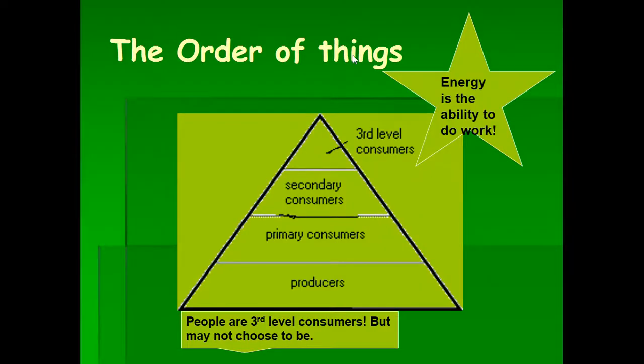Please write this down. This is the order of living things. You also need to know this definition. Energy is the ability to do work. That is a definition. I'll ask you that question on the test.